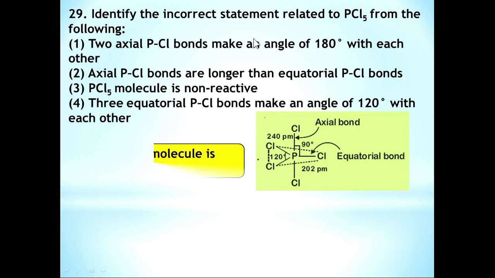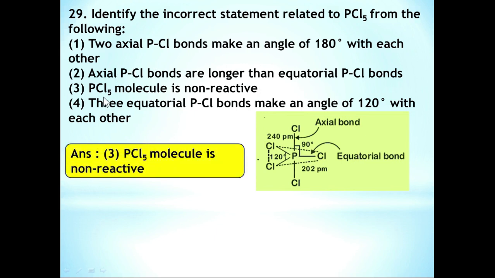Among these options, option number 3, PCl5 molecule is non-reactive, is the incorrect statement. I think you are familiar with so many reactions which involve the PCl5 molecule. So PCl5 is reactive in nature due to these longer axial bonds. So option number 3 is the correct answer.